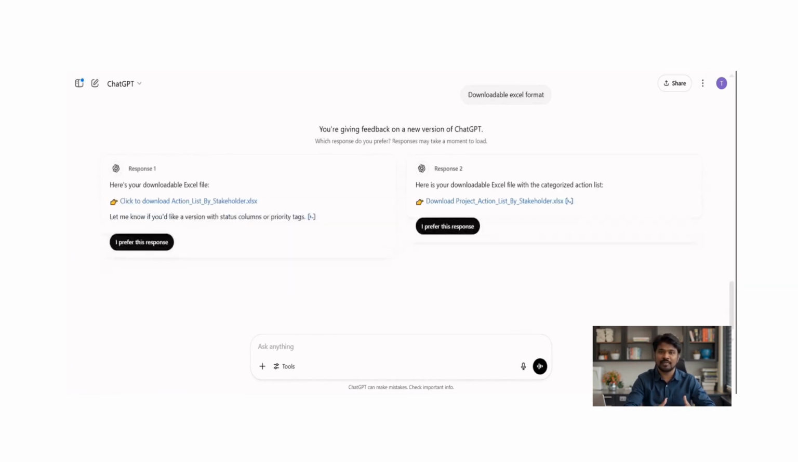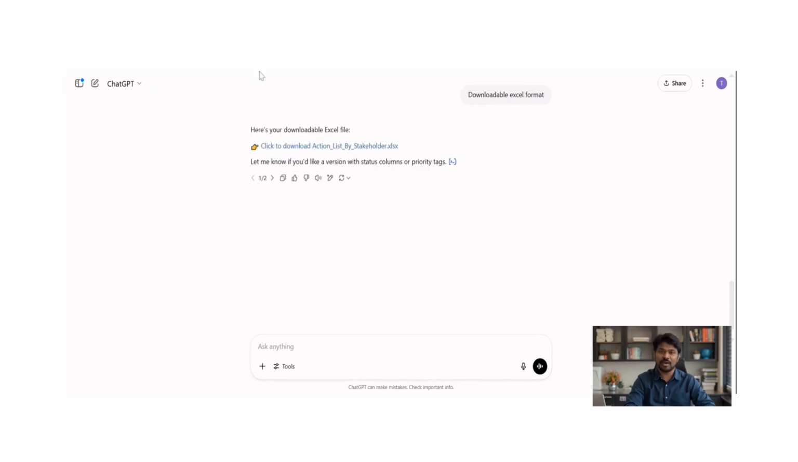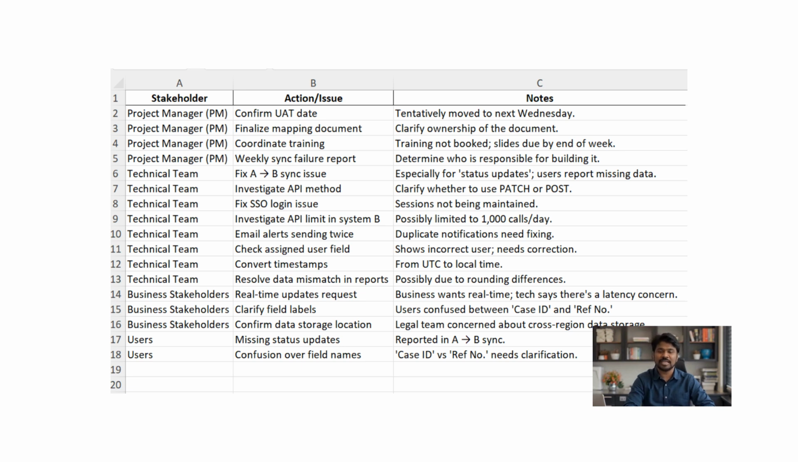So helpful. In my next prompt, I simply asked for a downloadable Excel format, and ChatGPT gave me two options. I can download both, preview them, and just pick the one I like best. Quick, easy, done. Here's the Excel table ChatGPT gave me.